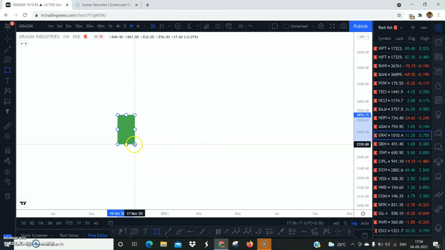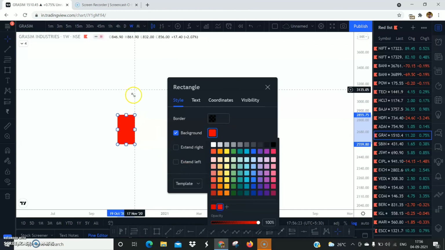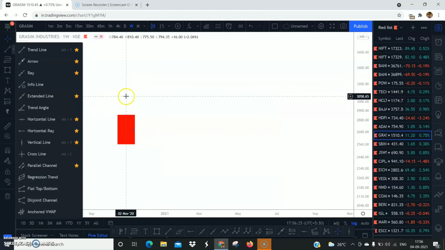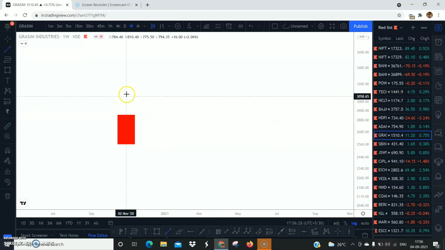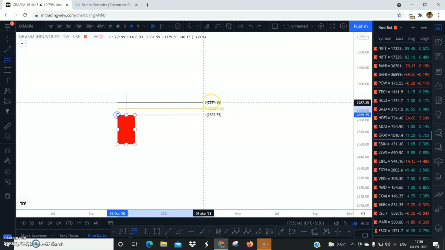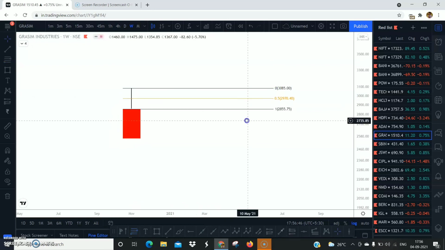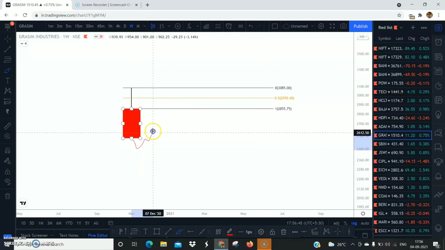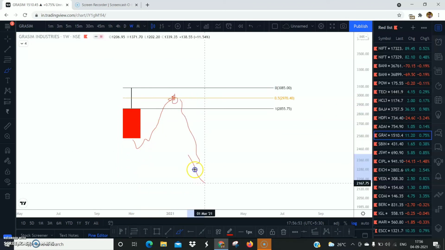Rejection blocks, again, I don't use them much. So a rejection block is simply this. Let's say we have this down candle, and this has a huge wick. So what you have to do, very simply, is select this Fibonacci tool and mark the 50% of this wick. That's it. Mark the 50% of this wick. The price is very likely to come back, touch this area, create rejections, and then fall back lower.